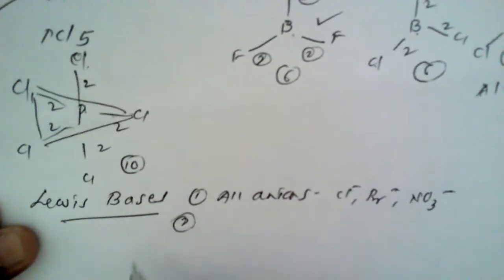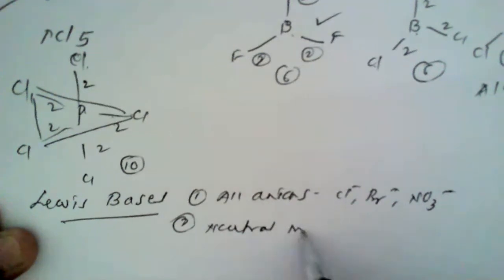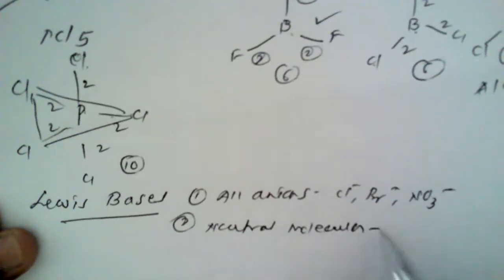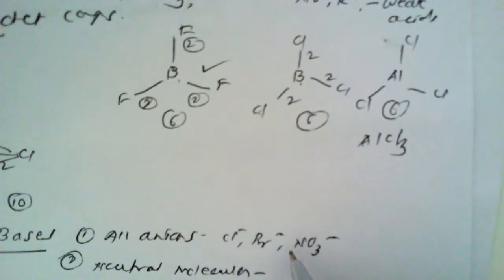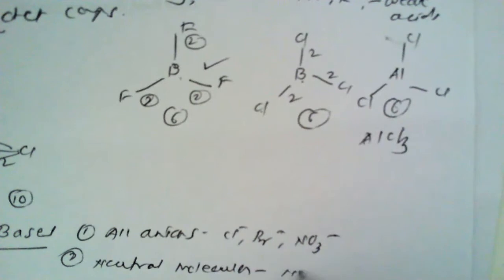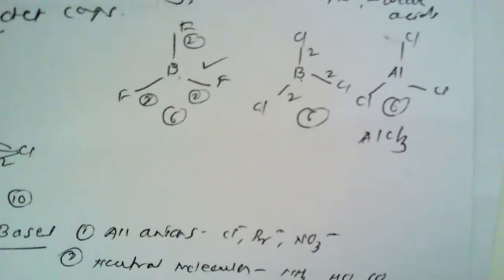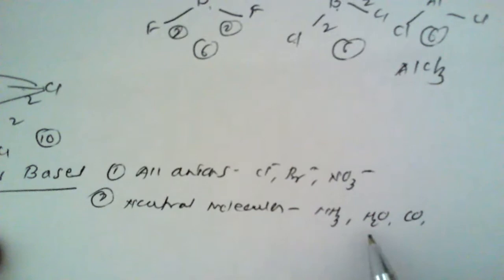The second class is known as the neutral molecules. Which are those neutral molecules? Those which contain one or more lone pairs of electrons are known as the Lewis bases. For example, ammonia is a neutral molecule, water is a neutral molecule, or carbonyls. All these are neutral molecules. They contain lone pairs of electrons and hence form the second class.